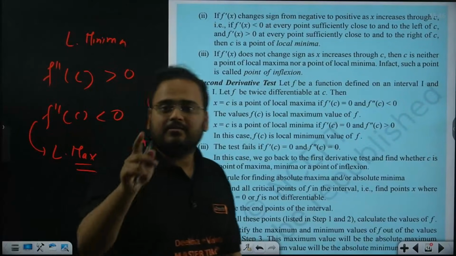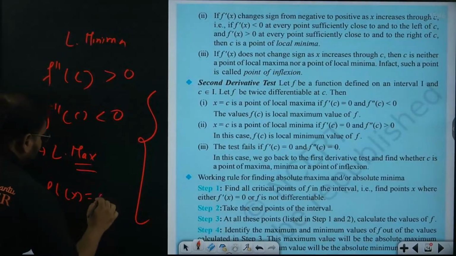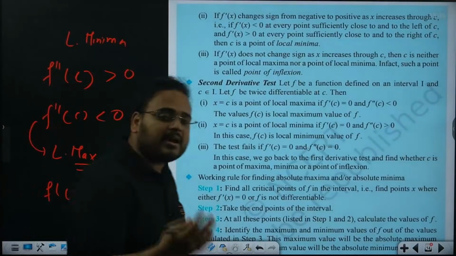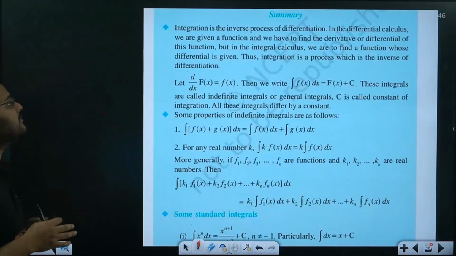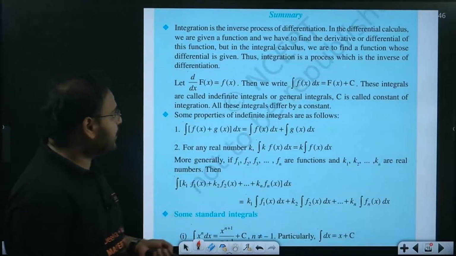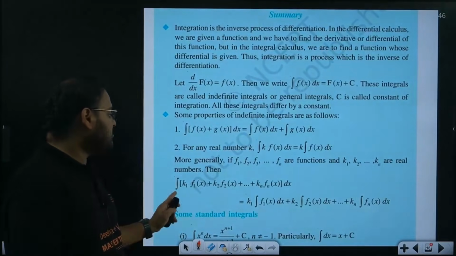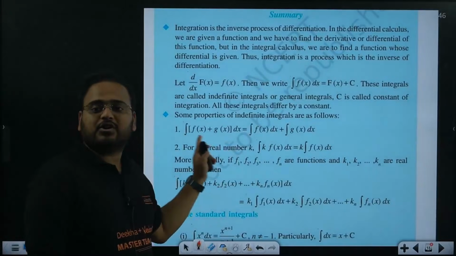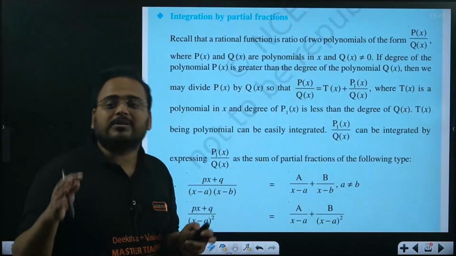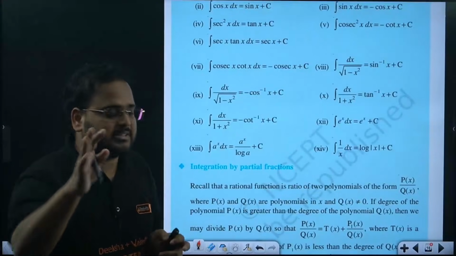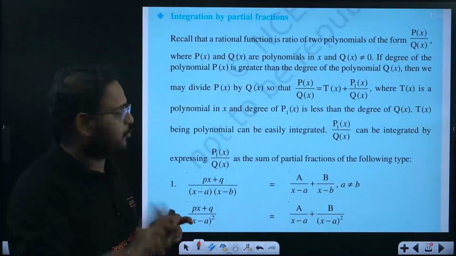How do you find c? How do you find the critical point? You find the derivative f dash of x and put it equal to 0. Whatever values of x make it 0 are called critical points. Again, I've taught you all these things, but still reminding you one more time. Now, summary of integration. When you have a constant involved, you take the constant outside the integration. When you have a sum of two functions, you can integrate them individually, then add. All the properties are here. I know you all know it, but still please go through each and every one of them from the NCERT summary. It'll take half an hour, or 20 minutes. Please go through it.